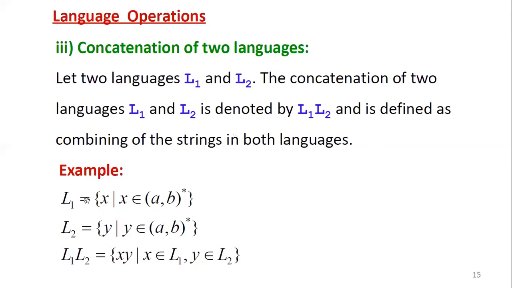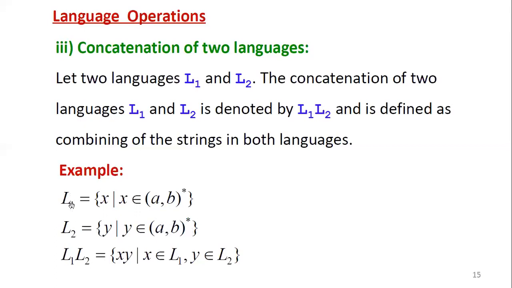For example, let L1 equal to X such that X belongs to A comma B whole closure. So here A comma B is nothing but sigma, directly values are given. A comma B whole closure is nothing but sigma closure only. Then L2 equal to, which contains the string y with a single character, where y belongs to again the same sigma closure, that is A comma B whole closure.